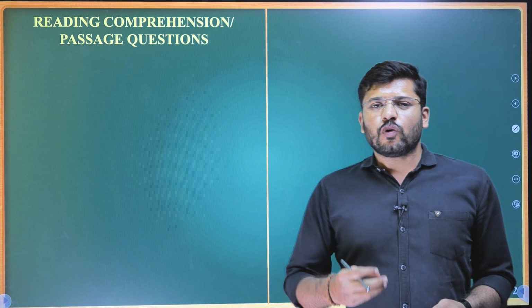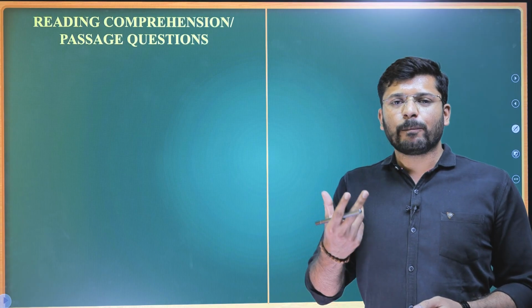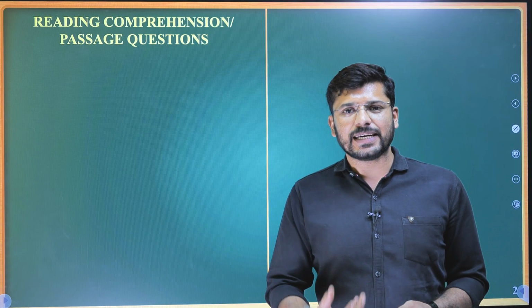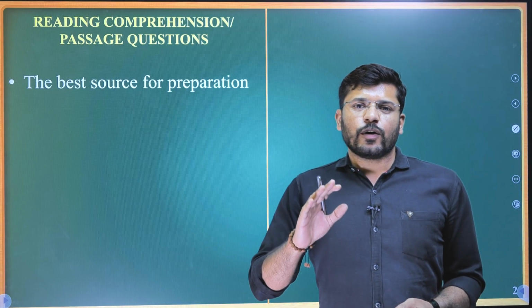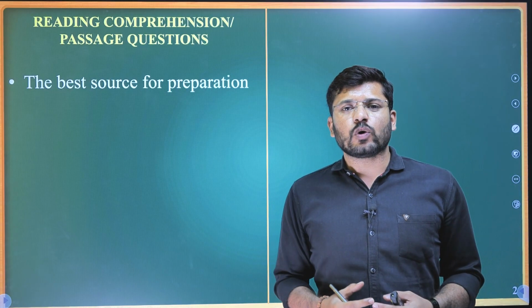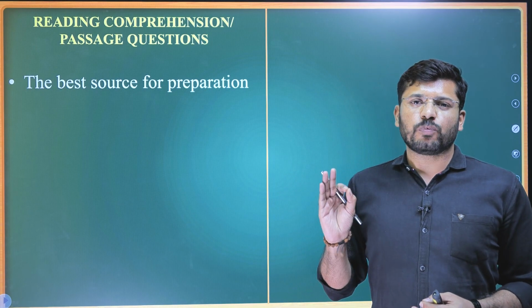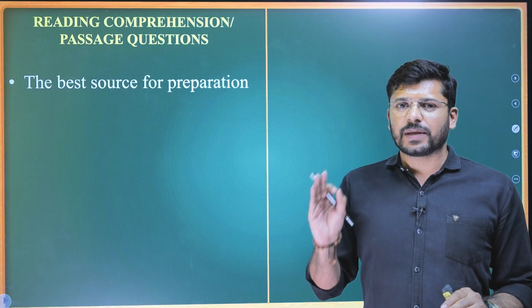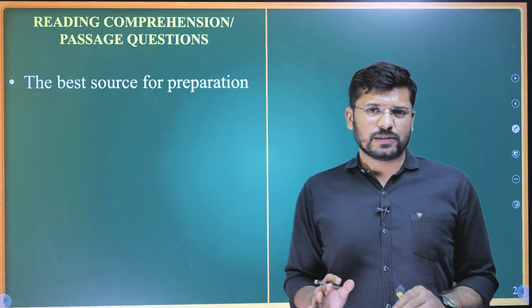Before going to questions, we shall see some points about the passages that are presented in the paper. The first point is, for preparing for passages or reading comprehension for CSAT, the best source of preparation is not any book, it is definitely the previous year questions.